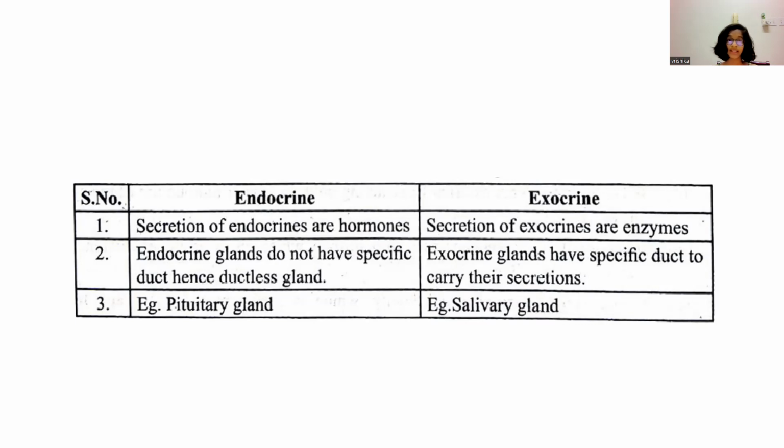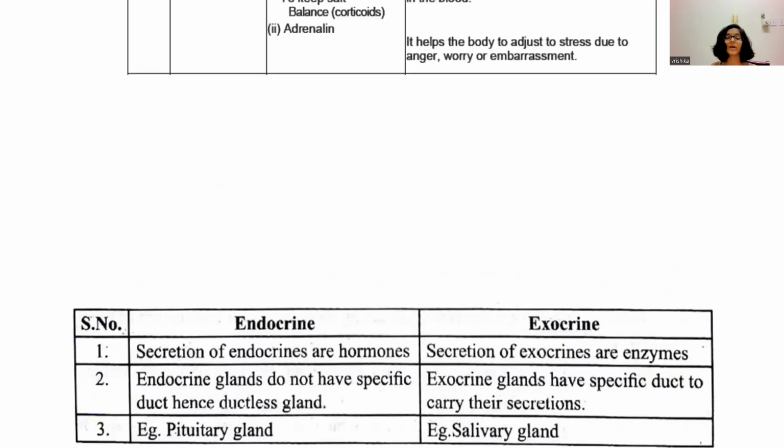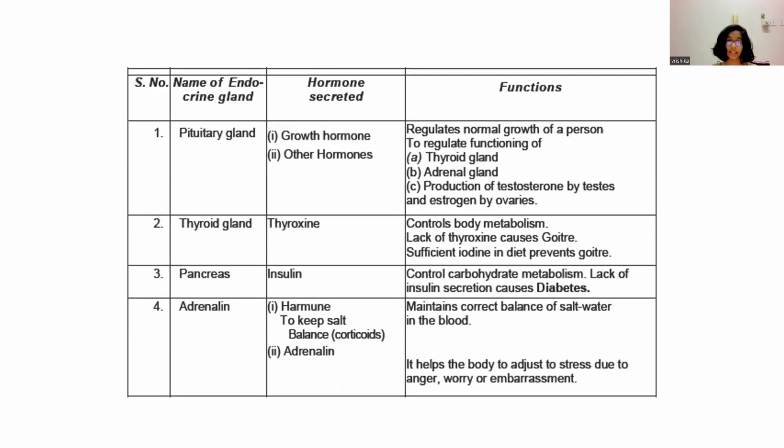An example of an endocrine gland is the pituitary gland. An example of an exocrine gland is the salivary gland. Now we will be concentrating on the types of endocrine glands, the hormones secreted and the functions they perform. First one is the pituitary gland. Its hormones secreted are growth hormones and other hormones. Its functions are to regulate the functioning of the thyroid gland, the adrenal gland, and the production of testosterone by testes and estrogen by ovaries.